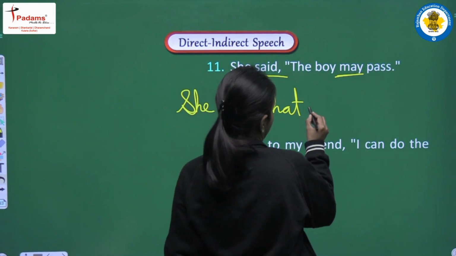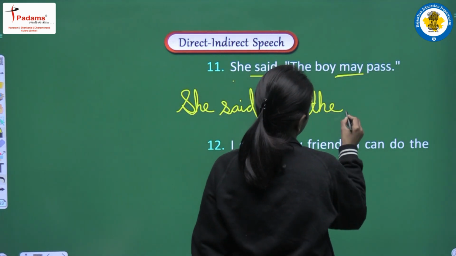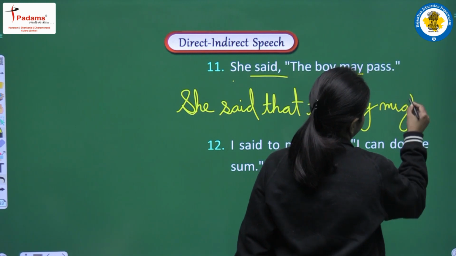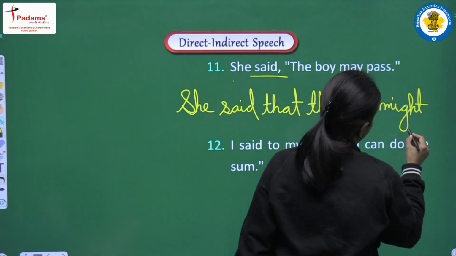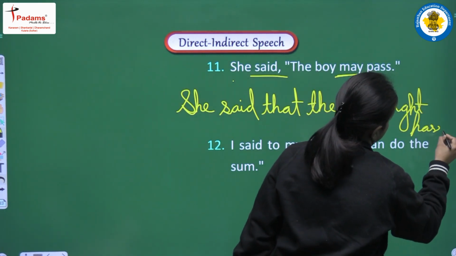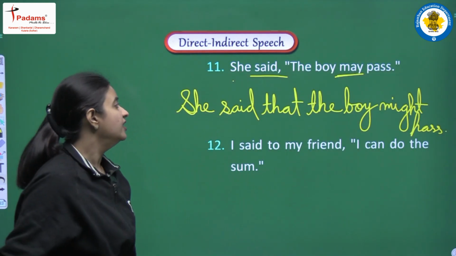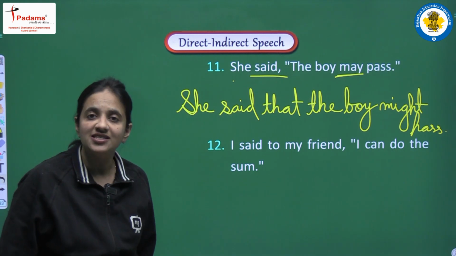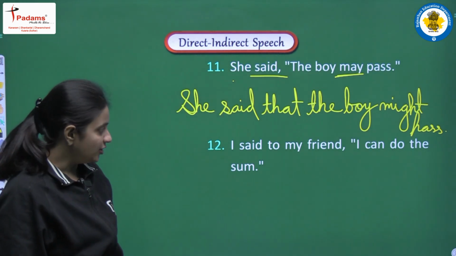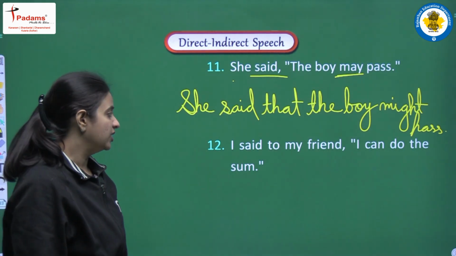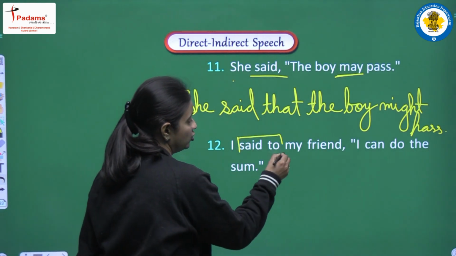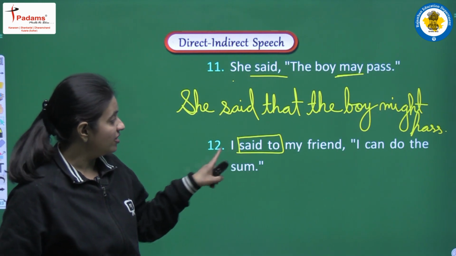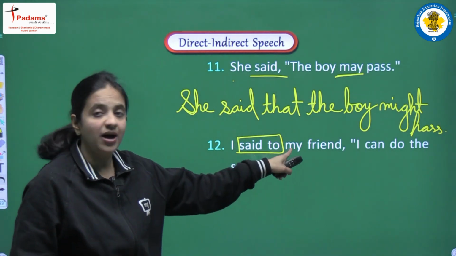So I am writing the boy might, next pass. So the complete sentence will be she said that the boy might pass. Next is I said to my friend I can do the sum. In this sentence said to will be converted into told, and reporting verb will be I told my friend.